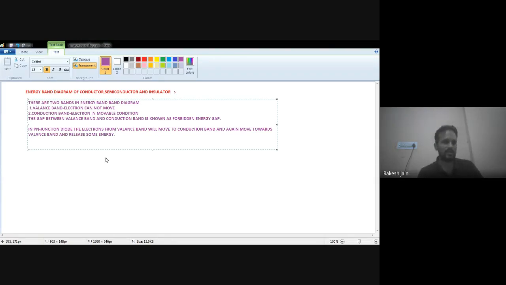But in other diodes like a light emitting diode, that is LED, it releases light instead of heat. In the junction diode it releases some energy, or we can say heat.